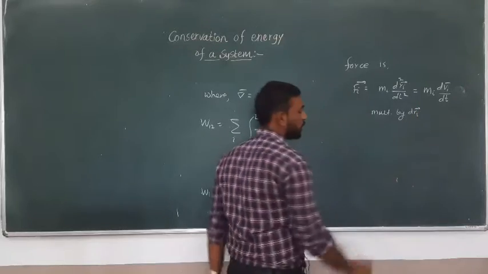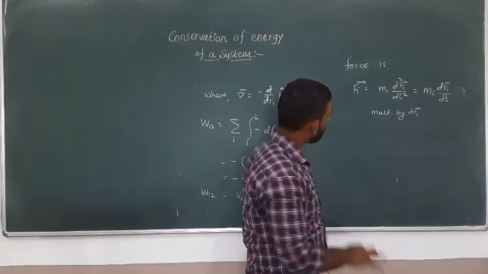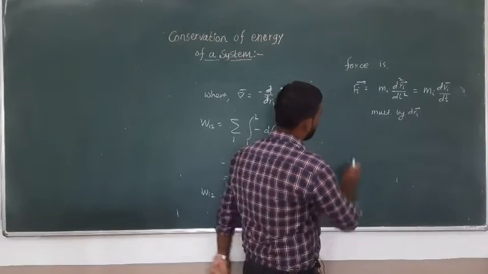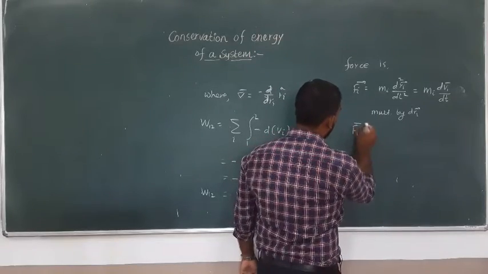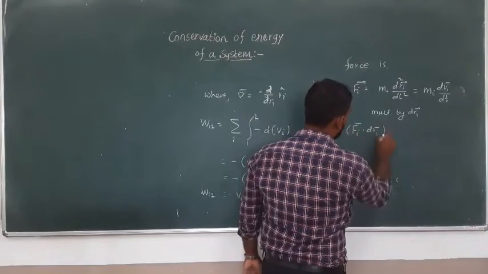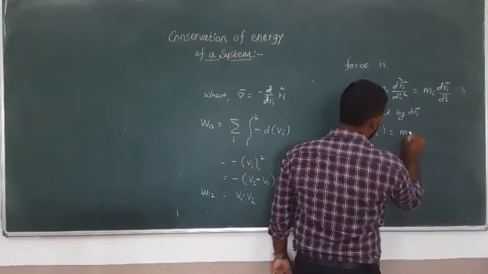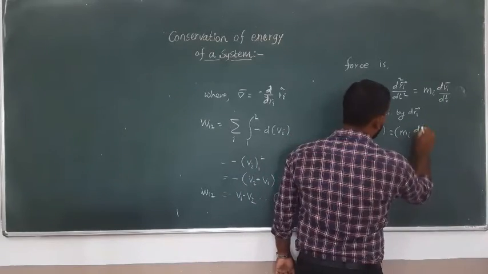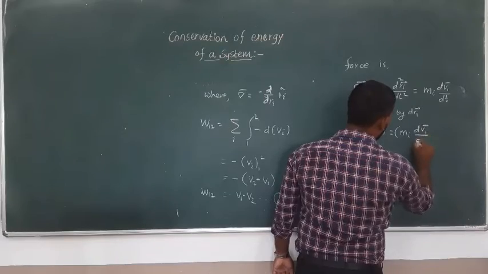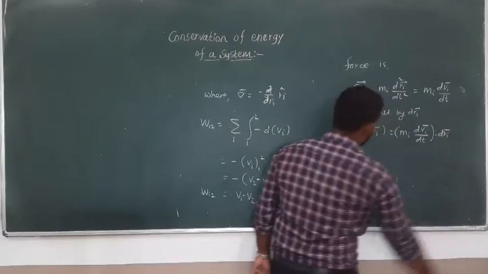Now we take the dot product of dri on both sides of the equation. Let us see what information we can get. So Fi bar dot dri bar is equal to mi dvi by dt dot dr bar.